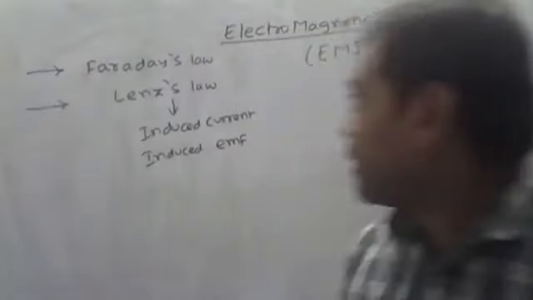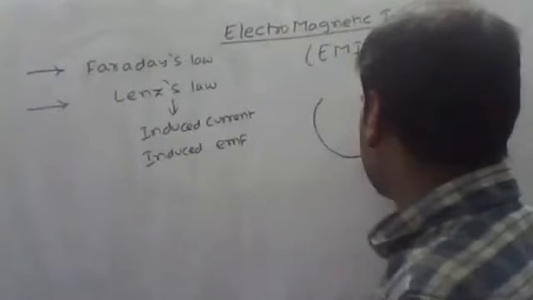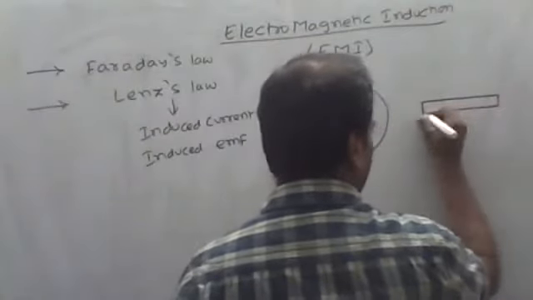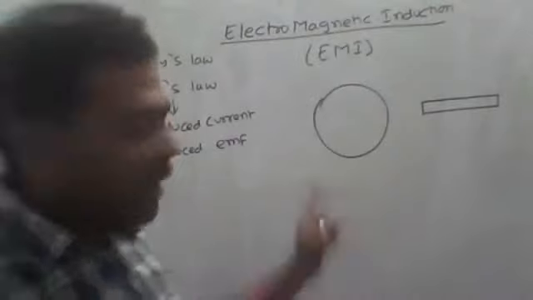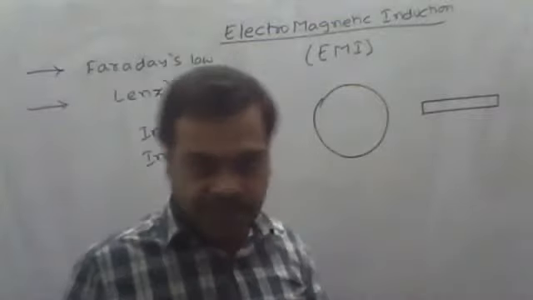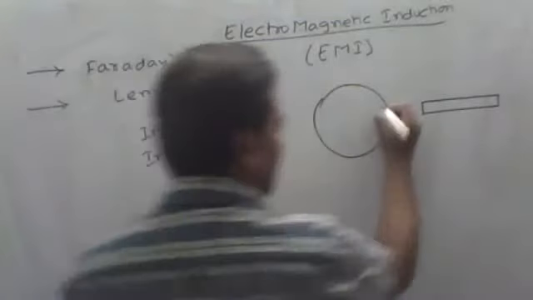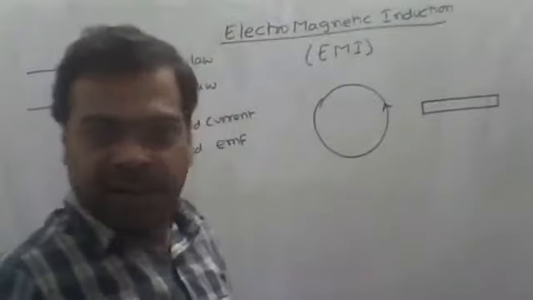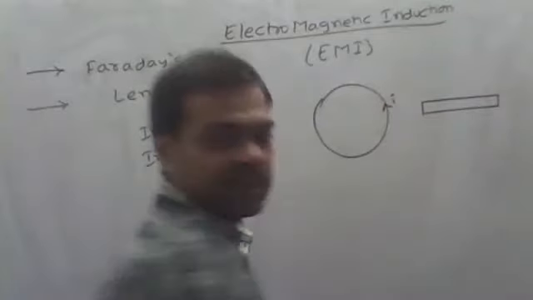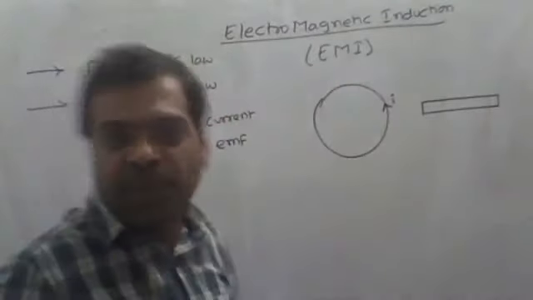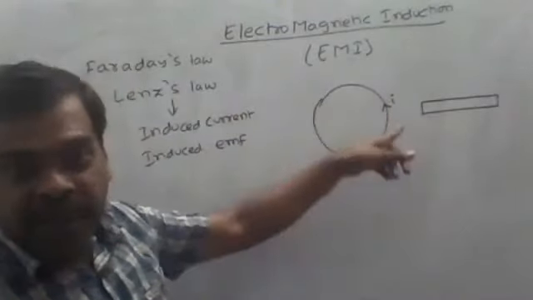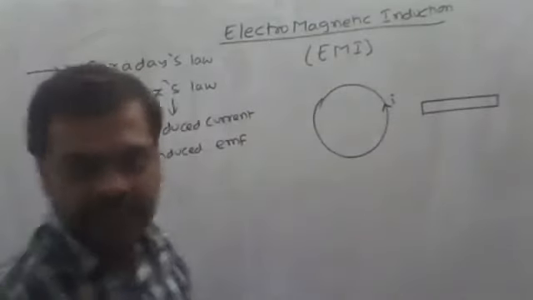Suppose I have two conductors: one is a circular coil and another is a bar magnet. Whenever these two are placed near to each other, such that both are at rest, a current I is passing through the coil, so a magnetic field will be produced. And the magnetic field is acting outwards, right?